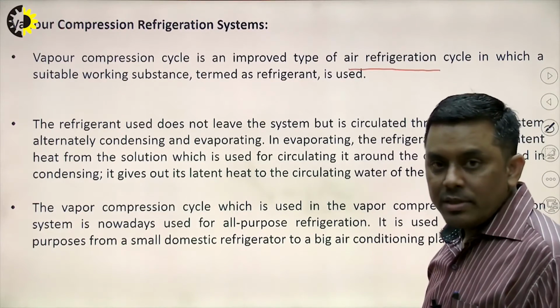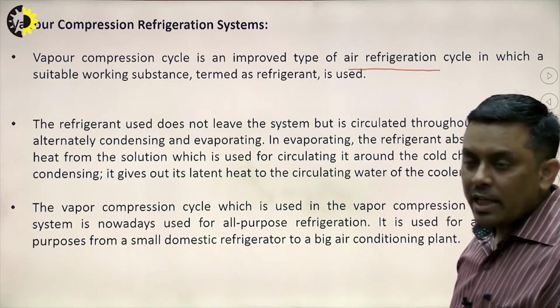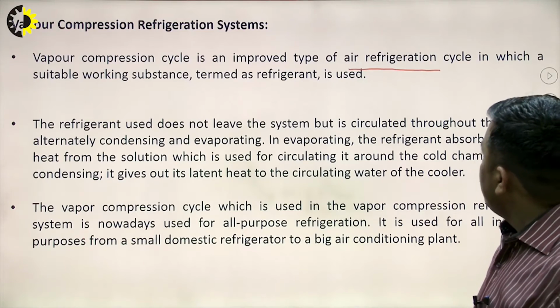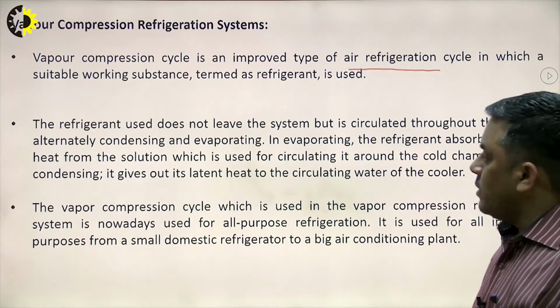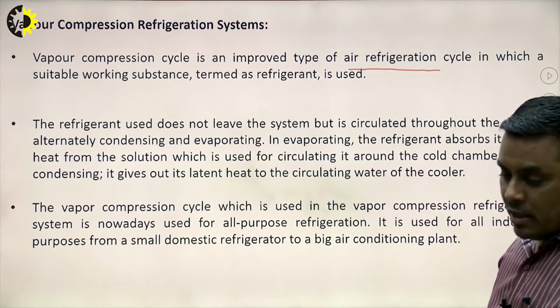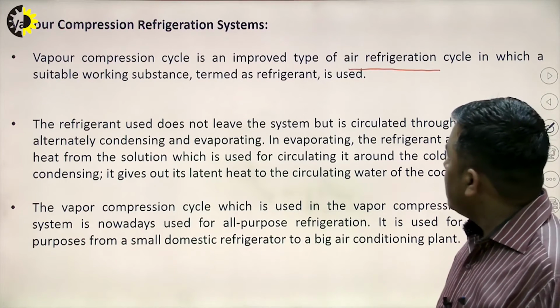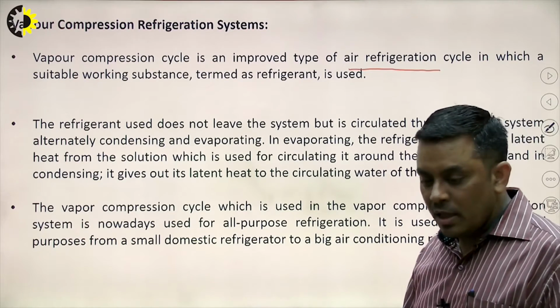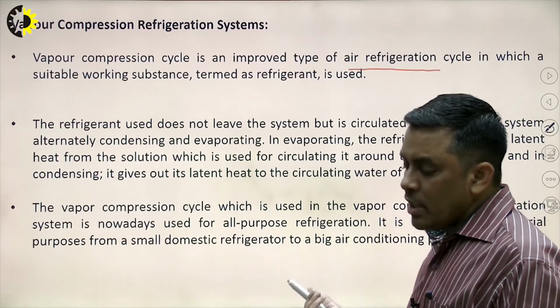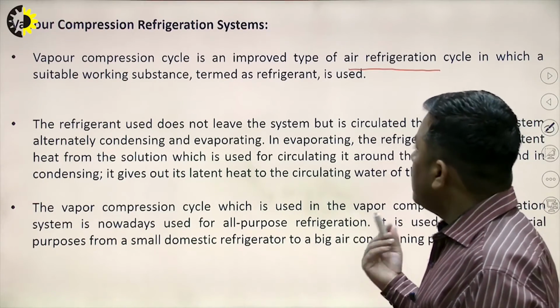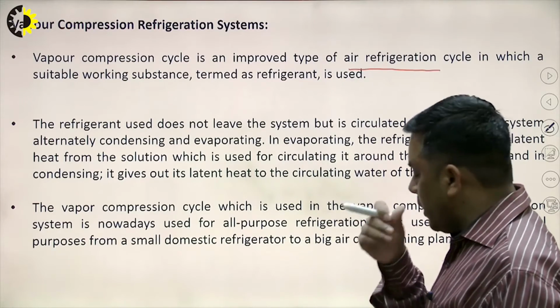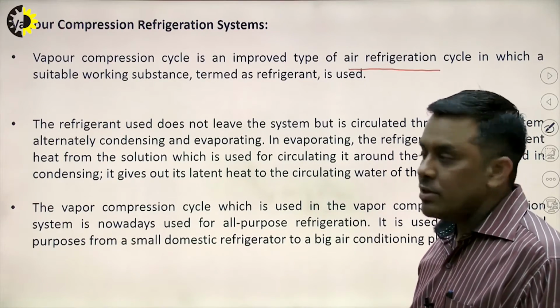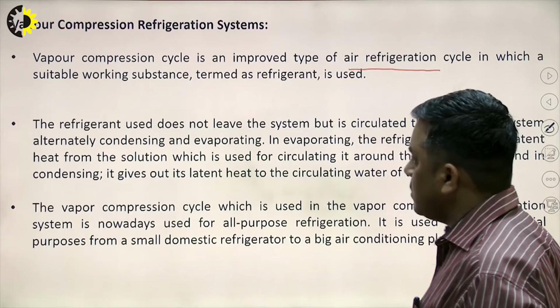So, the air refrigeration cycle, which is the reversed Carnot cycle, already discussed, in which air is used as refrigerant, and in the condenser the heat is rejected from high temperature air, and in the evaporator the heat is absorbed by cool air to circulate and to reject the heat. Okay, so, this is what is happening in the air refrigeration system.